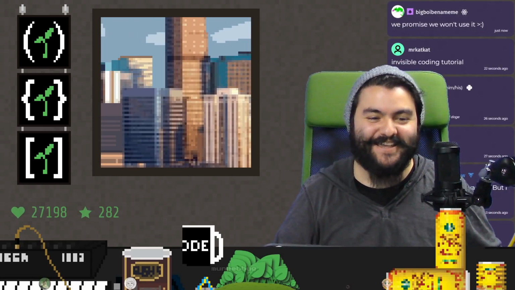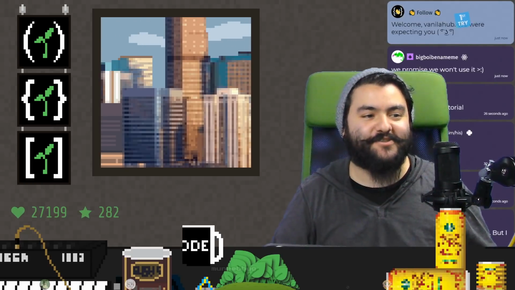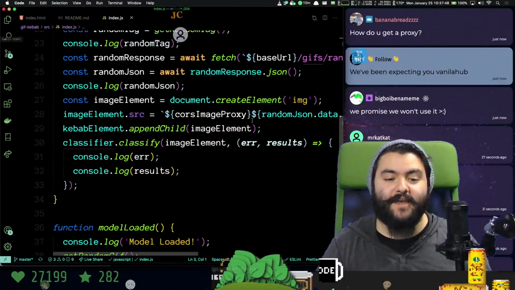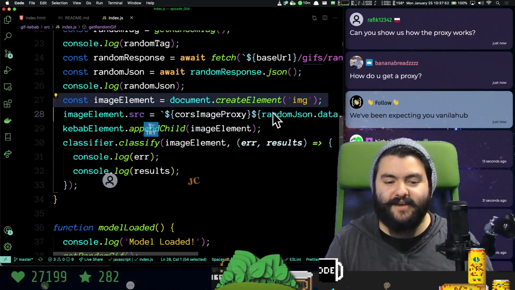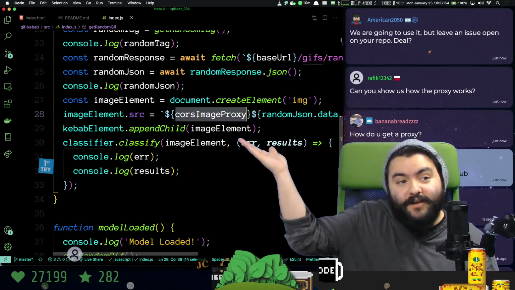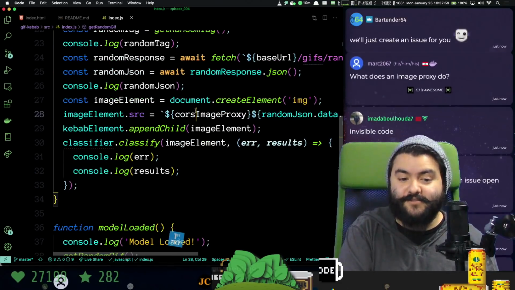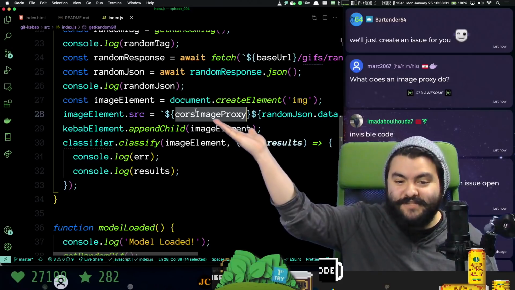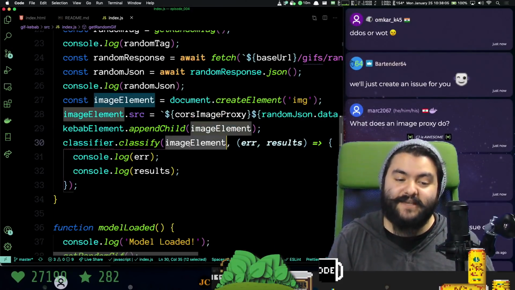No, you all are gonna try to bring it down, just like you always do. Okay, I'll show you my screen now. So, here we go. I've gone back to an image element because my proxy only supports images. And then we have a URL that's proxying this specific image URL. You just replace it with your own CORS image proxy, and then we're appending the element to the page and passing in that image element.